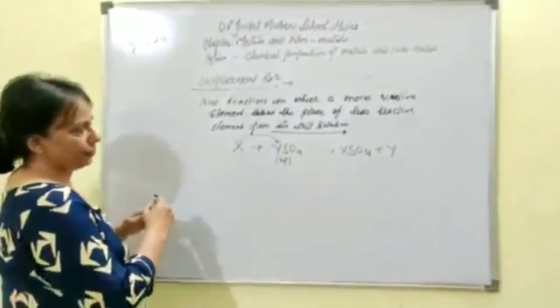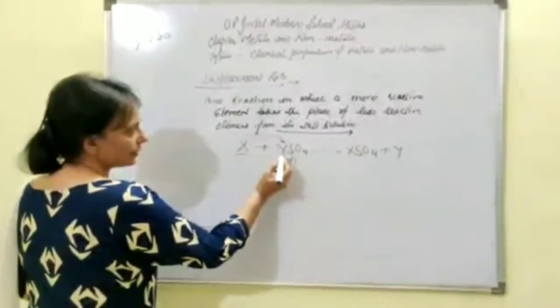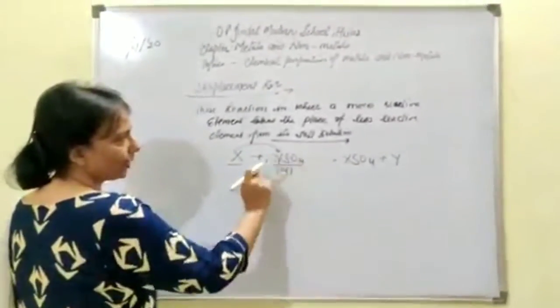So let's take the general example where you have taken an X metal and that has been dropped in a solution of Y sulfate.